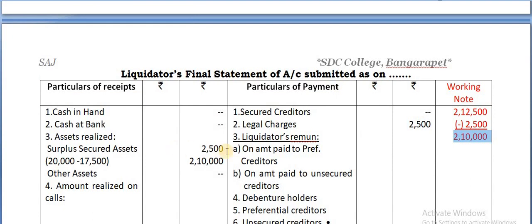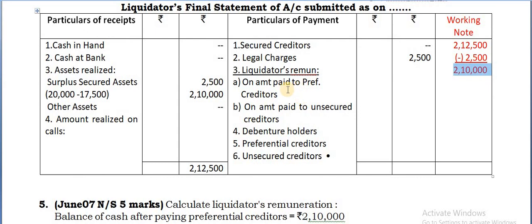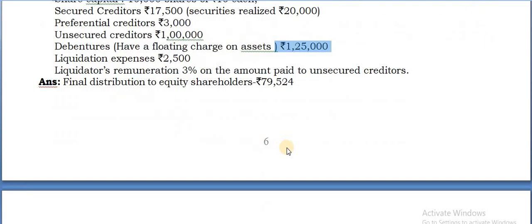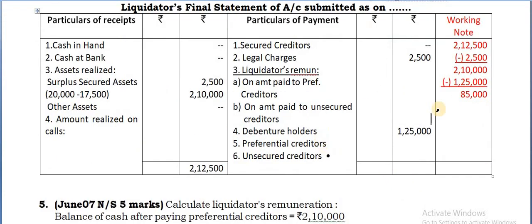Then you go for the liquidator's remuneration. These two you would have written, but leave the amount as a gap, blank. Next, payment is made towards the debenture holders. The amount payable to debenture holders is 1,25,000. So deduct 1,25,000 there. The balance 85,000 you are getting.